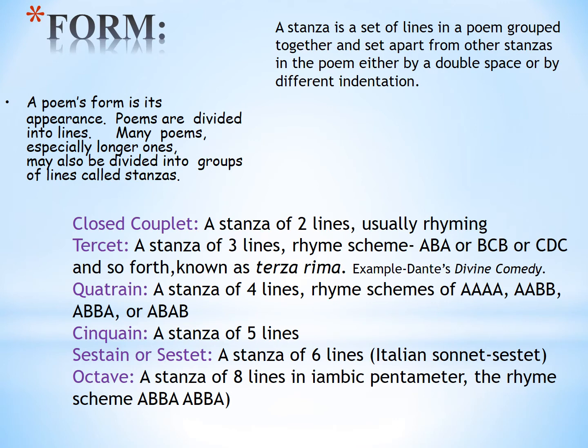The next one is cinquain. It is a stanza of five lines. Then sestet. It is a stanza of six lines, usually used in a sonnet and specifically in the Italian sonnet. So, in the Italian sonnet, it is known as sestet. Then the octave. Octave, a stanza of eight lines in iambic pentameter. The rhyme scheme ABBA, ABBA.